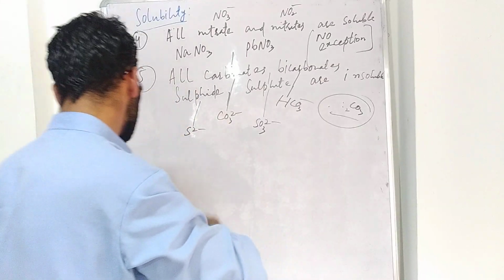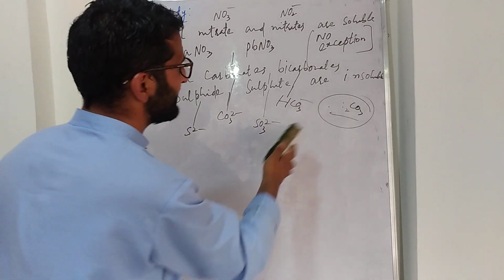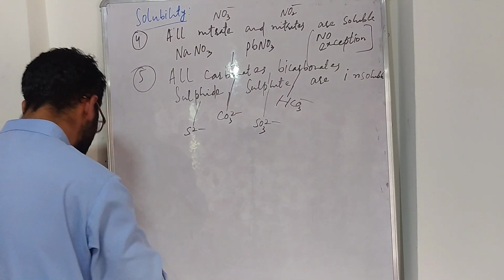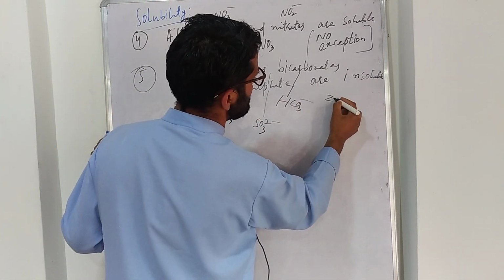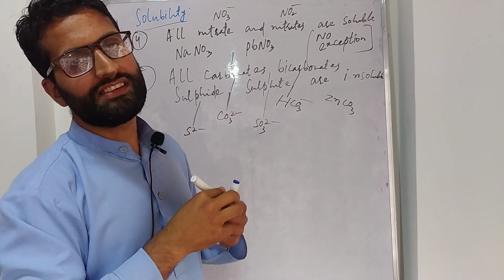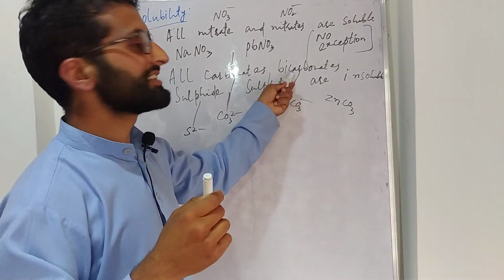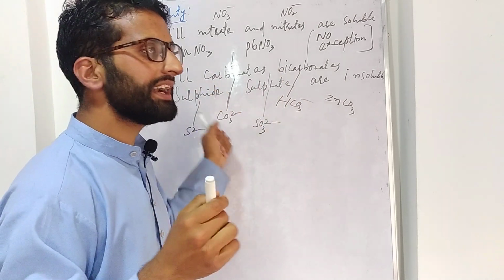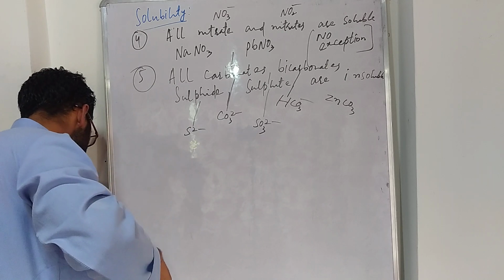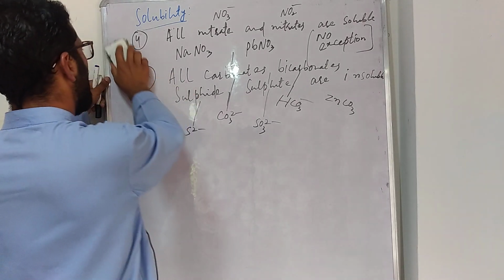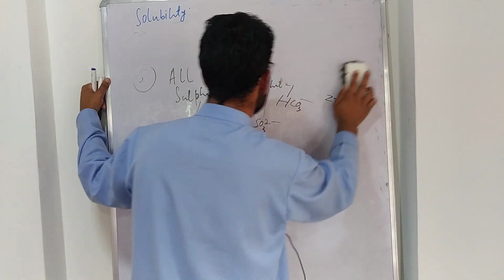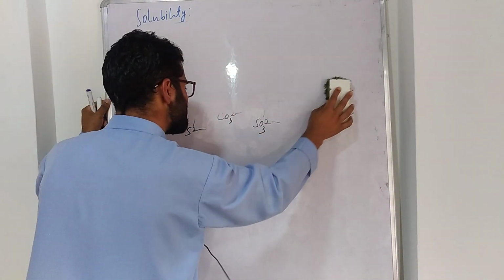But it will be soluble. Why it is soluble? I will tell you in the next lecture. I will give you here example of the carbonate salt ZnCO3. It is carbonate salt. This is insoluble. Similarly, if I will take another example of bicarbonate, sulfite or sulfide, they all will be insoluble in nature. Now, I will give you one question here. I will see whether you will be able to give me an answer at end.